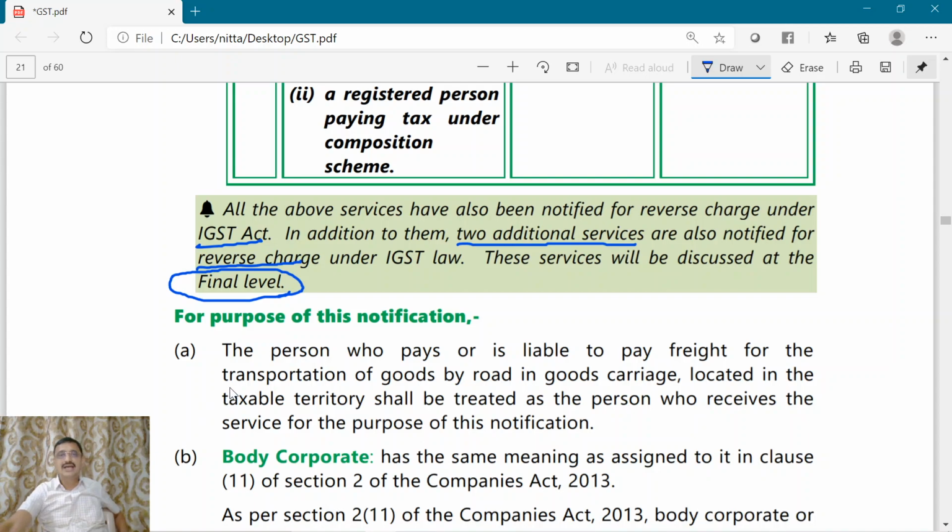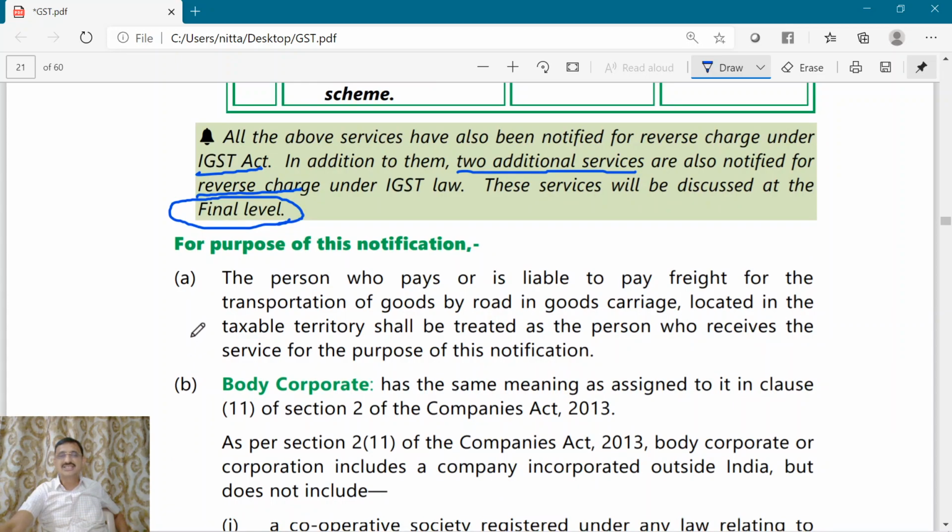Now, we have certain explanations for the purpose of this notification. The person who pays the freight for transport shall be treated as the one who receives the services. This point, in the preceding class, I told you an example also. Who is the recipient of service in respect of GTA? That person who is liable to pay or who pays the freight.